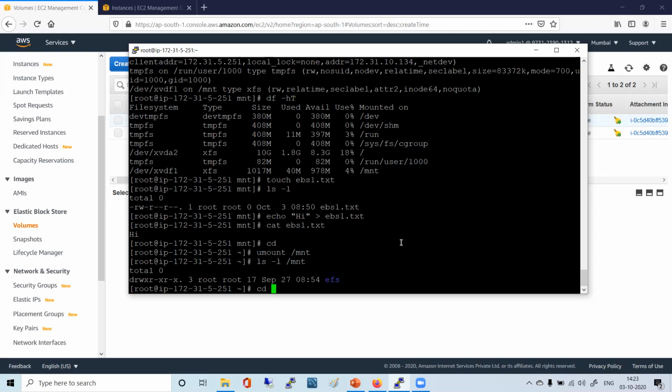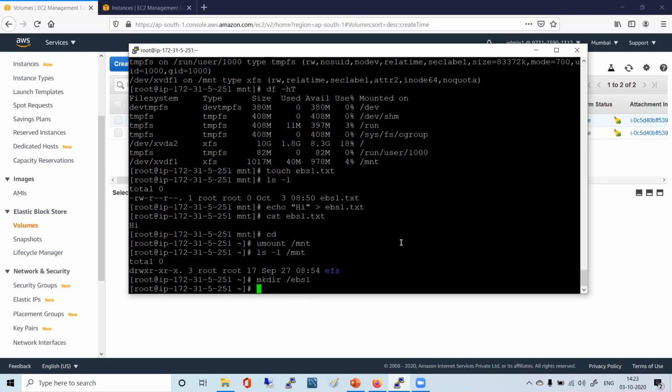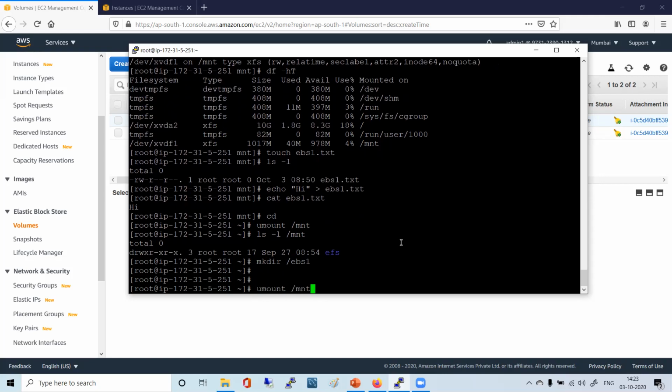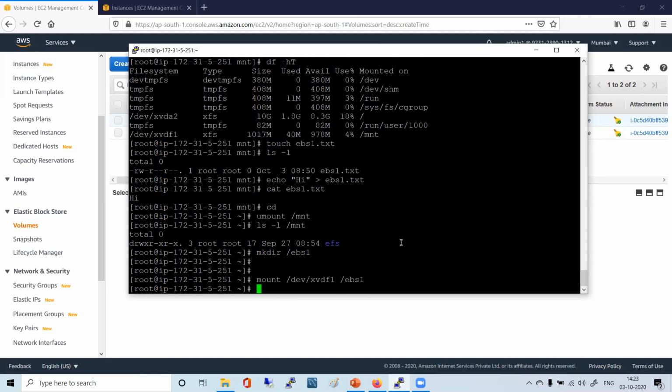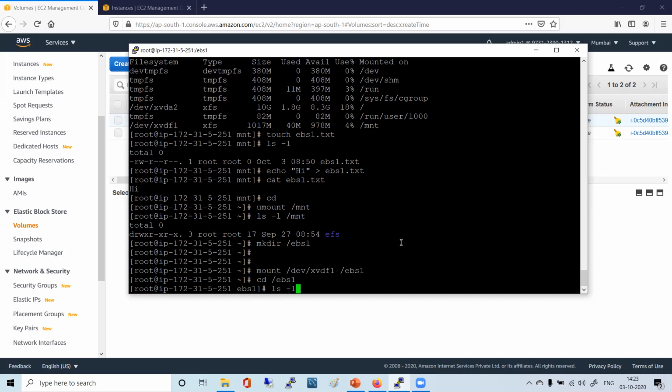So we were mounting this on top of it. Better we create a fresh directory, mkdir /ebs1, and mount that file system on ebs1 only. Now we'll do cd to ebs1 and ls -l.